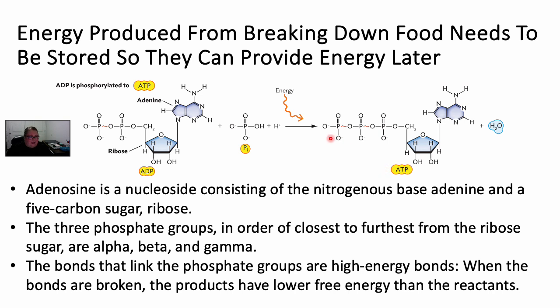Each of these phosphates is going to have a designation. The one closest to the ribose, this little home plate looking thing, is the alpha, then beta, and gamma. When we are using ATP to provide energy, we are going to cleave or cut the bond between the beta and gamma phosphate, and that's going to provide energy to power reactions. But it's all because we're transferring energy from our catabolite, whatever we broke down, to ATP.